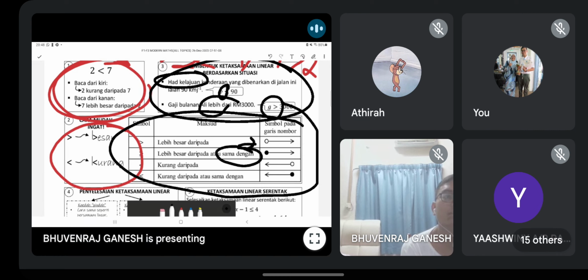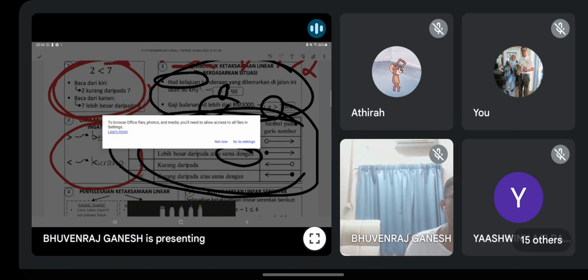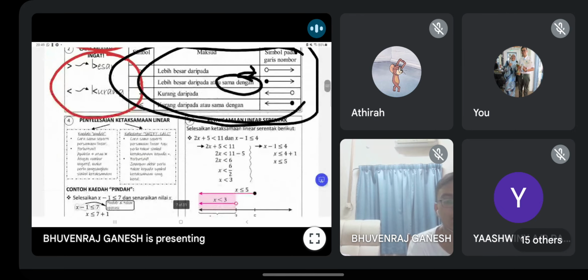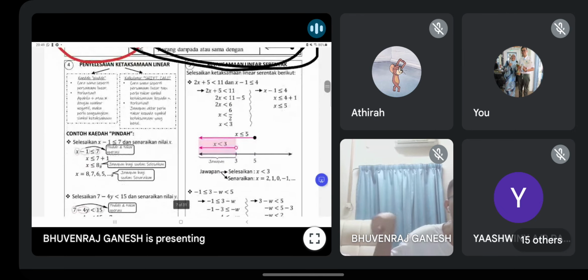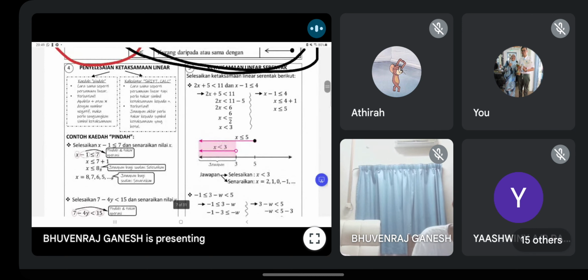Actually, in maths we don't use this much, because in maths we have a method to solve quadratic inequality. We draw the graph, kita lukis graph. But this one, we don't draw a graph. We draw a number line. Maybe there are many methods to solve. Ada banyak kaedah. One of the methods they use is this one. But I think most people in maths usually draw a graph to see the range. So yeah, graph is the best method for quadratic.